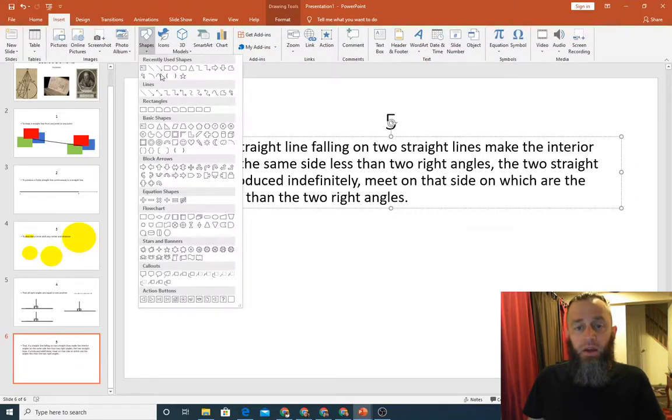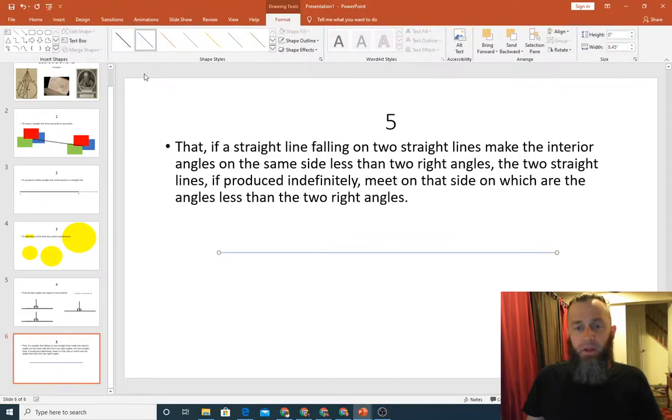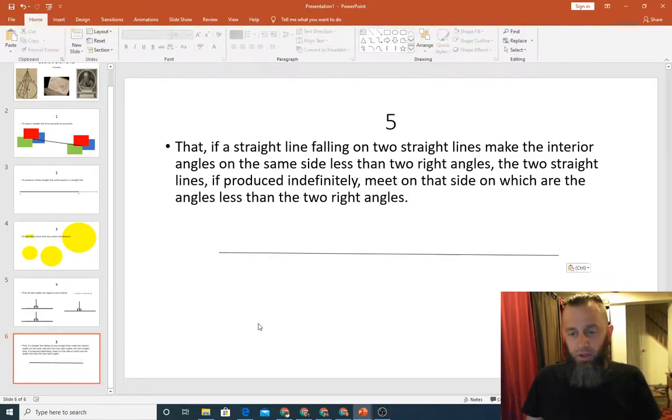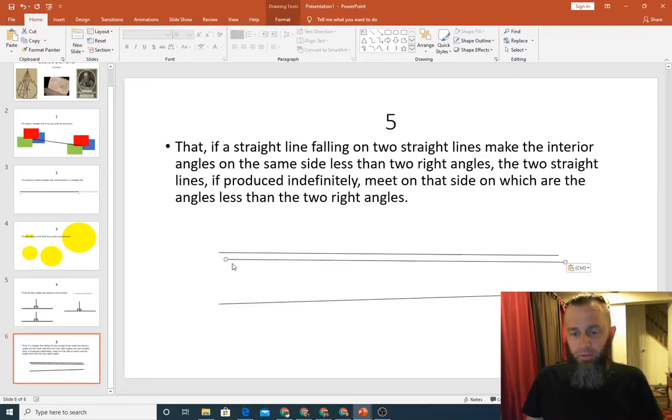So here is a straight line, right? And let's just copy it. Make a new one here. Here's another straight line. Right? And here's a third straight line.